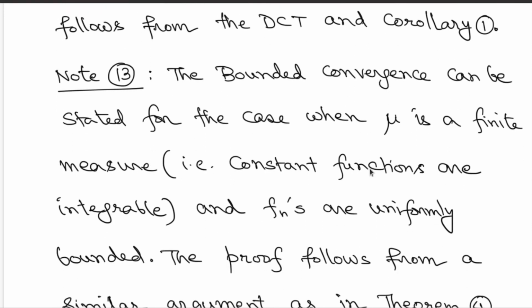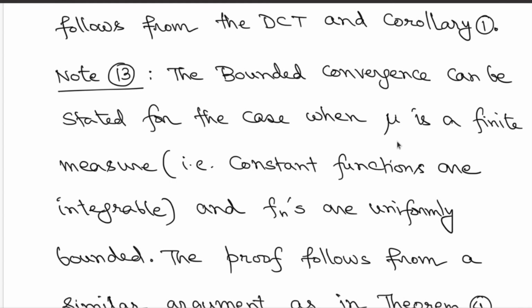So that proves it. Now here we have used a probability measure for our discussion, but this bounded convergence result can also be stated for the case when mu is a finite measure. There you cannot talk about random variables, but you can talk about measurable functions.